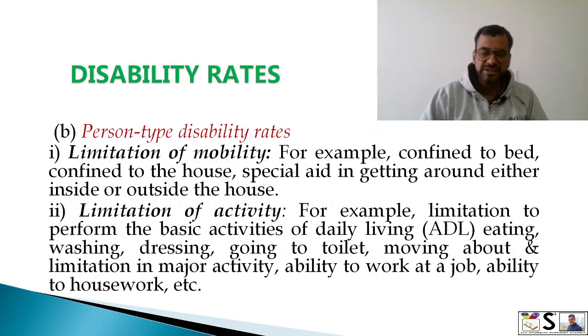And person type disability, again limitation of mobility, for example confined to the bed or confined to the house, special aid in getting around either inside or outside. Then limitation of activity, for example, limitation to perform the basic activities of daily living, eating, washing, dressing, going to toilet, moving about, and the limitation in major activities, ability to work at a job, ability to do housework, etc.